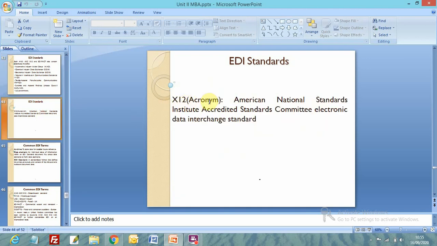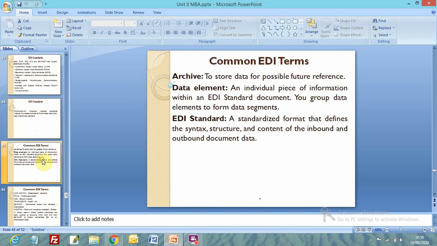The acronym X12 alone is sufficient if we talk about EDI standards. X12 is the American National Standards Institute Accredited Standards Committee, ANSI ASC, Electronic Data Interchange Standard. X12 is for the Electronic Data Interchange Standard, right?